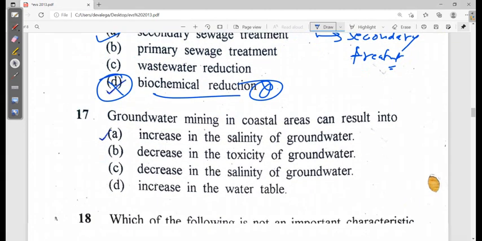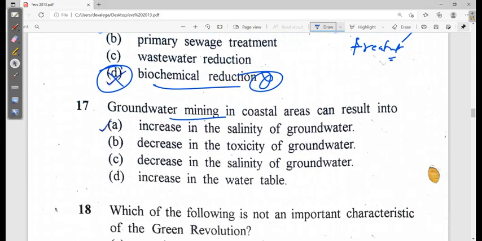Now next is what? Groundwater mining in coastal areas can result in an increase in the salinity. Yes, salinity can increase. Decrease in the toxicity? Groundwater mining in coastal areas can result in a decrease in toxicity? No. Decrease in the salinity? No. Increase in the water table? No, it cannot decrease. Yes, option A is looking the correct one. Increase in the salinity is the correct answer.